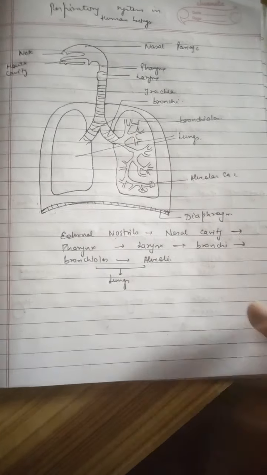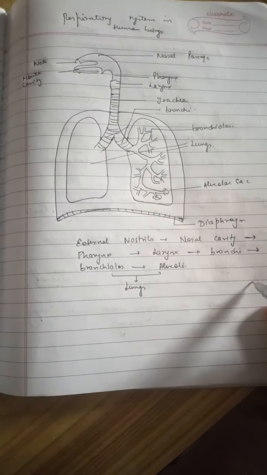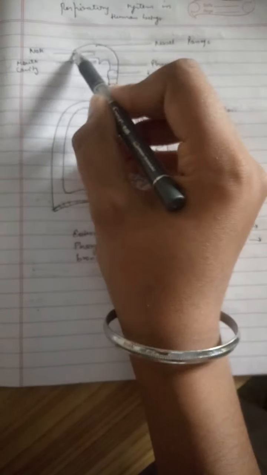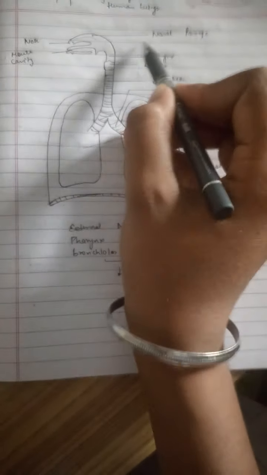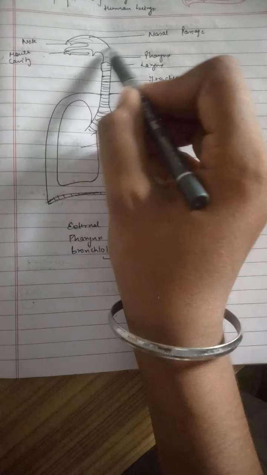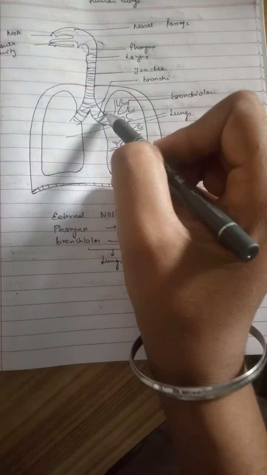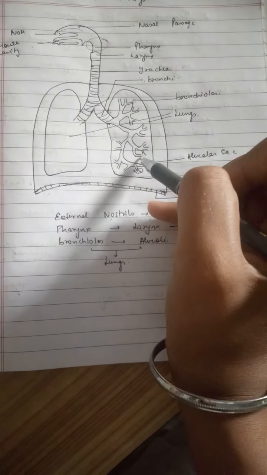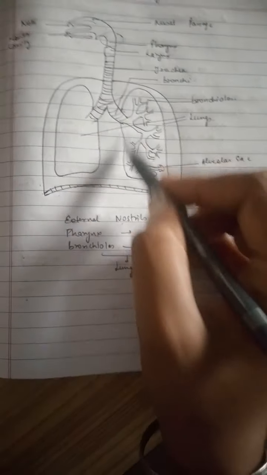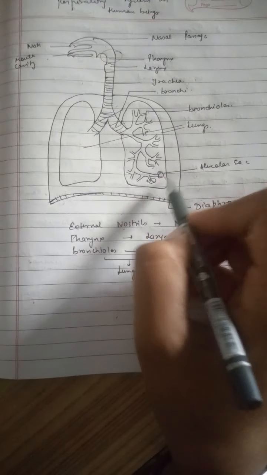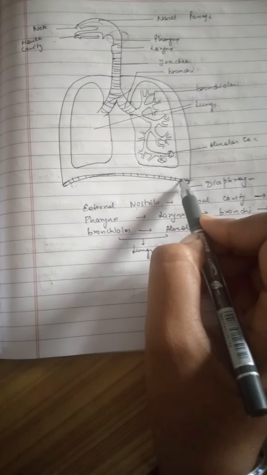Respiration in human beings. This is the respiratory system of human beings. Here we have nose, mouth cavity. From the nose we have nasal passage and it combines with mouth cavity at pharynx. Pharynx, larynx, then we have trachea. Trachea is divided into bronchi. These bronchi again divide into bronchioles. And this is the structure of lungs, and these bronchioles terminate into alveoli. This is the diaphragm which helps in movement of lungs during exchange of gases.